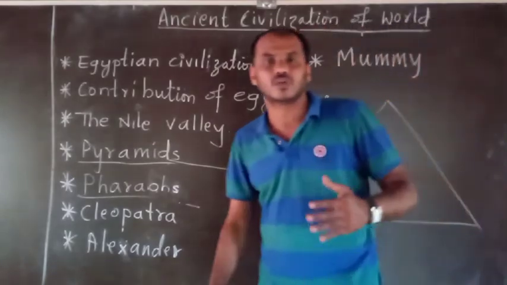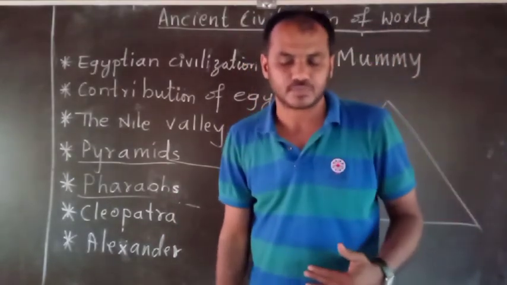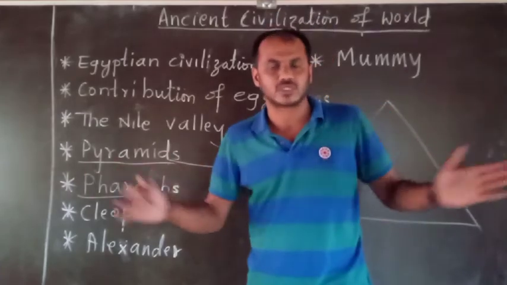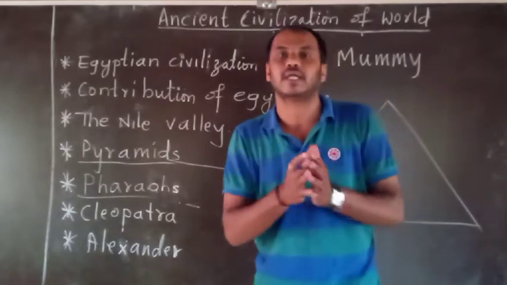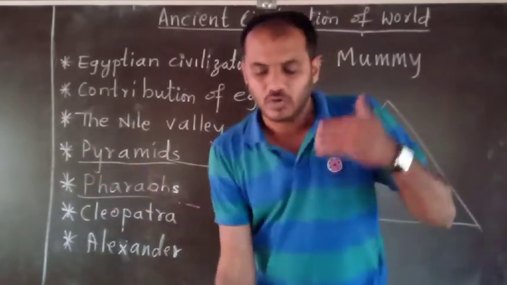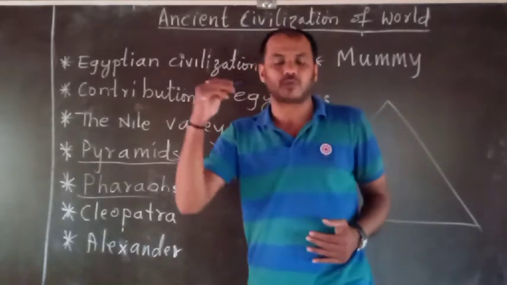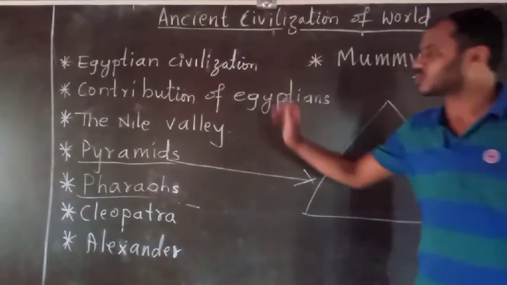But she did not give up. She took poison and ended her life. From then onwards, Egypt became a province of Rome.